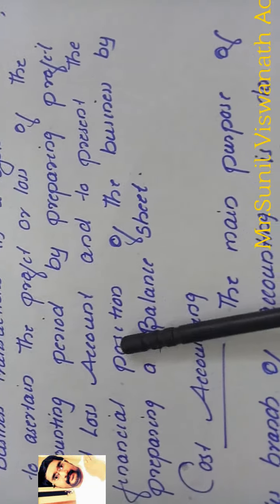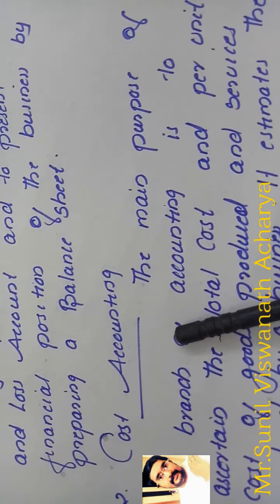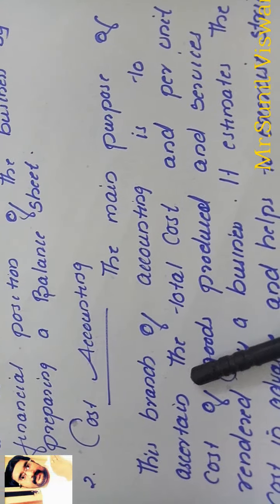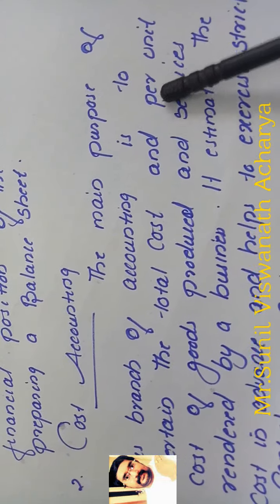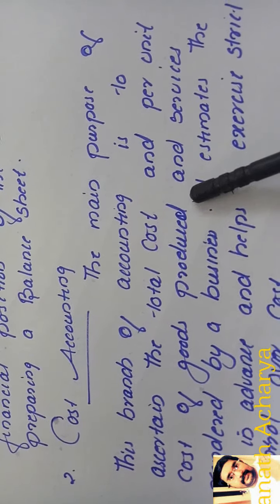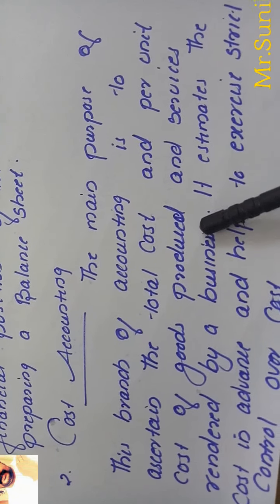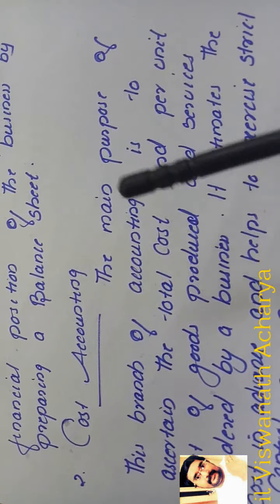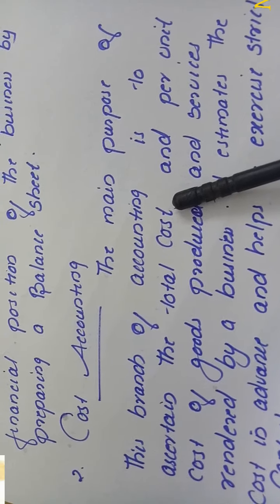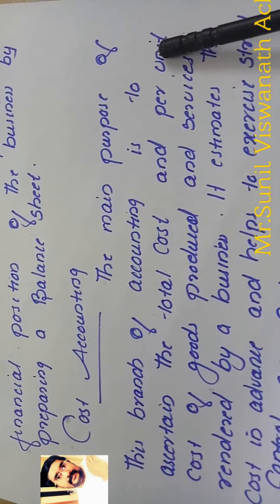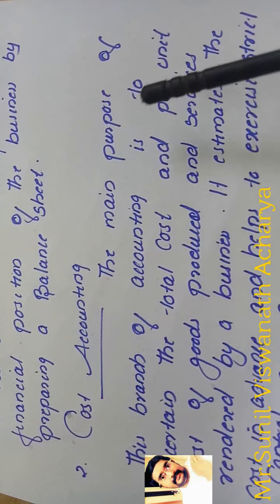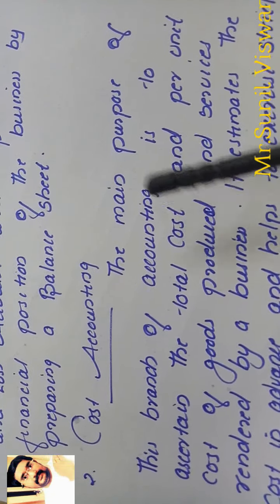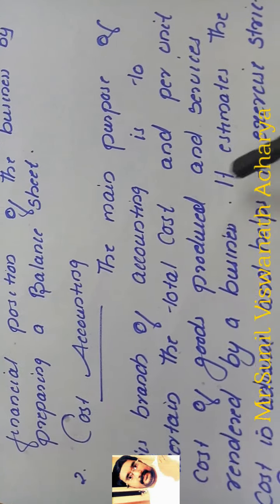Now another branch of accounting is cost accounting. The main purpose of this branch of accounting is to ascertain the total cost and per unit cost of goods produced and services rendered by a business. When we produce goods, what is the total cost of the goods produced, and what is the cost per unit? All this cost we can ascertain through cost accounting.